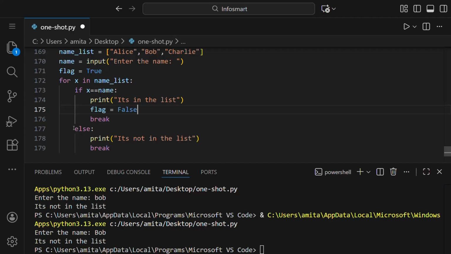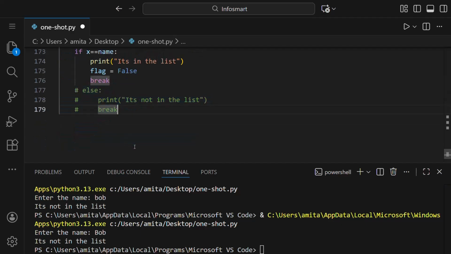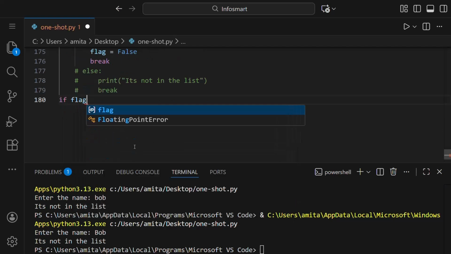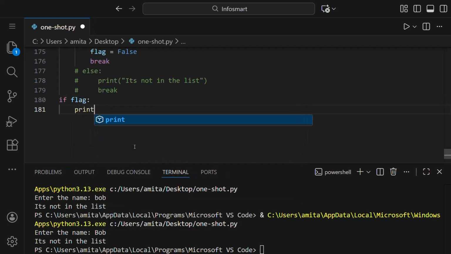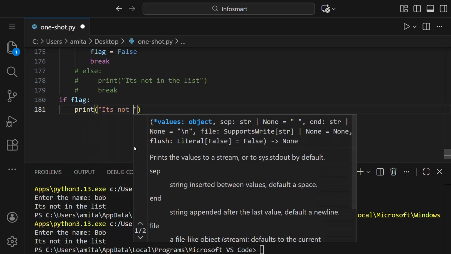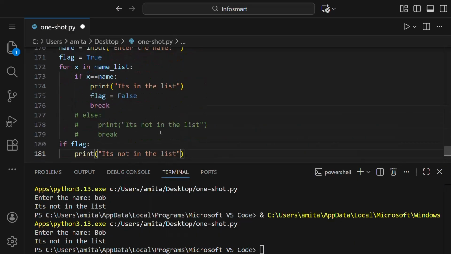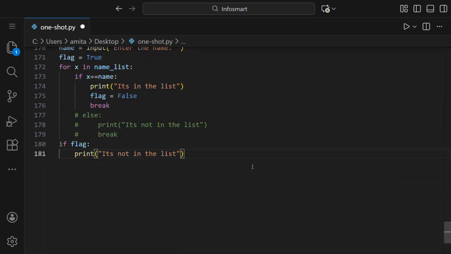And then instead of writing this else, we'll just comment this. And here we'll put the condition if flag. Then we have to print it's not in the list. So what we did is, first let us read this, yeah.